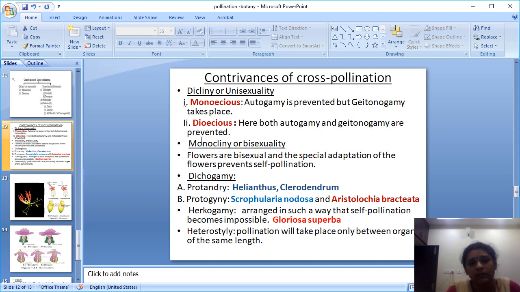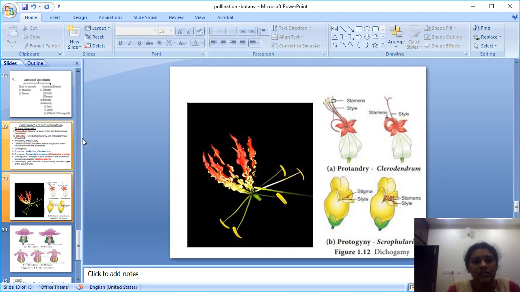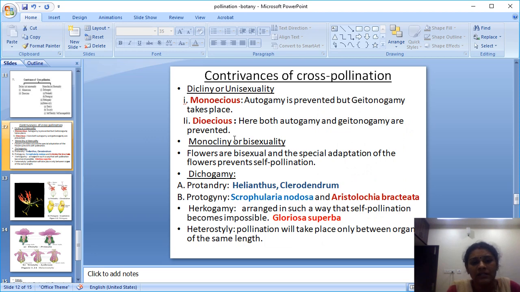That you understand. Next, dioecious. Here both autogamy and geitonogamy are prevented. Dioecious means, for example, Carica papaya. If you take a papaya, it has a separate plant for the male and a separate plant for the female.